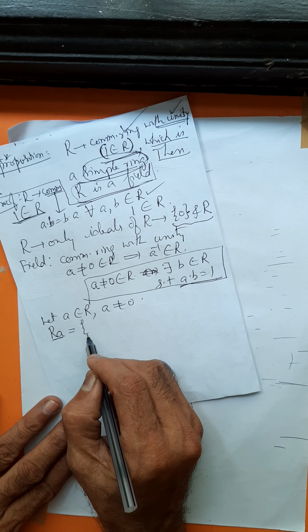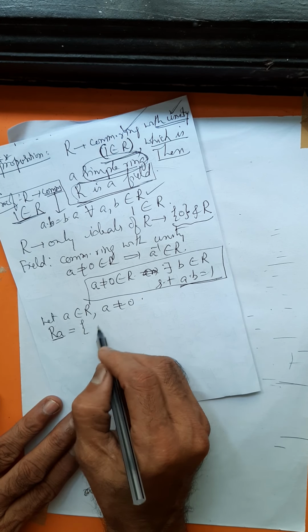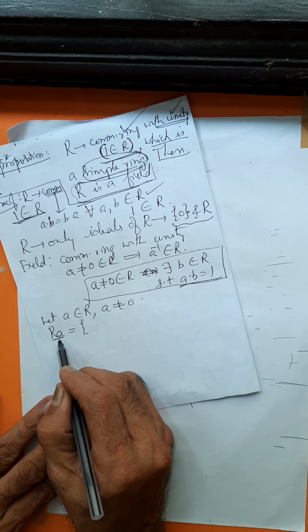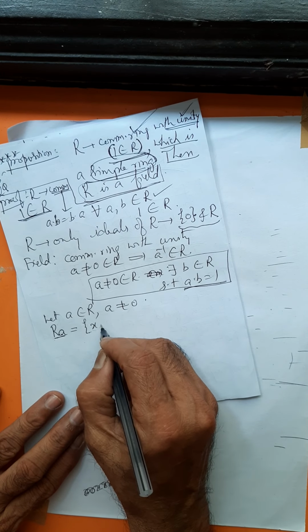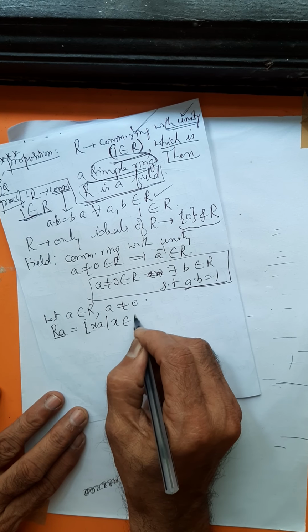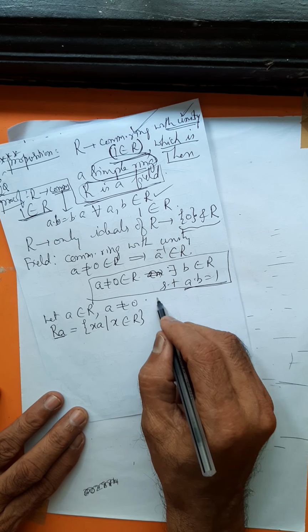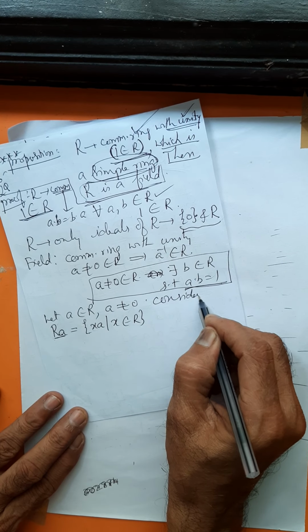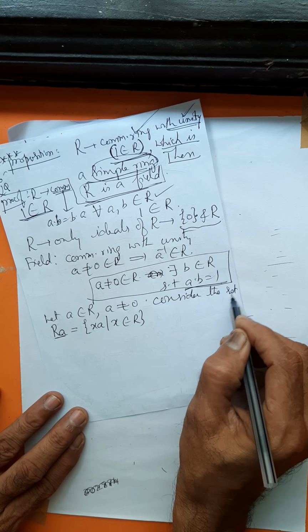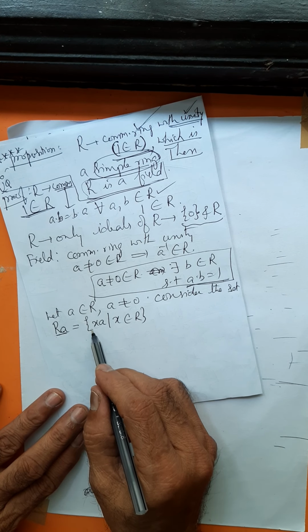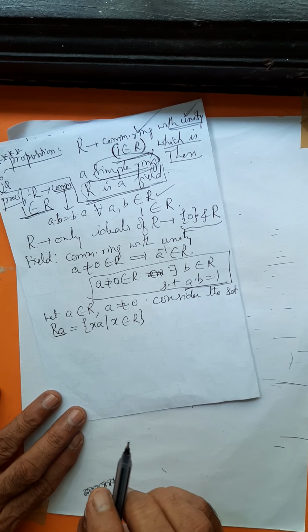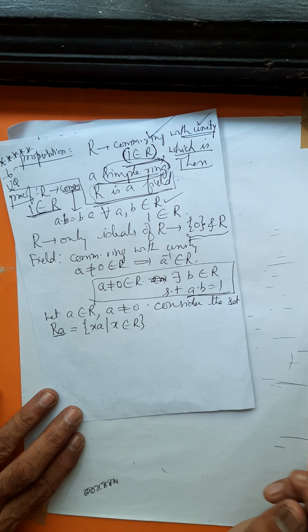It is the set consisting of all elements which are multiples of a, that is, x into a where x belongs to R. Consider the set Ra, equal to the set of all xa where x belongs to R.